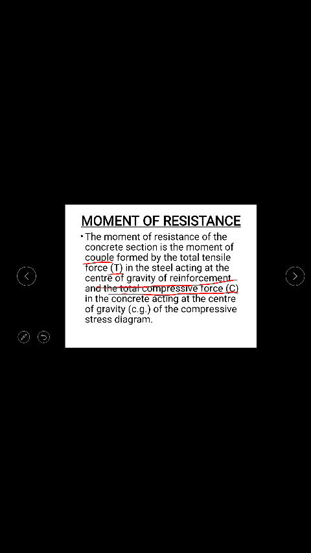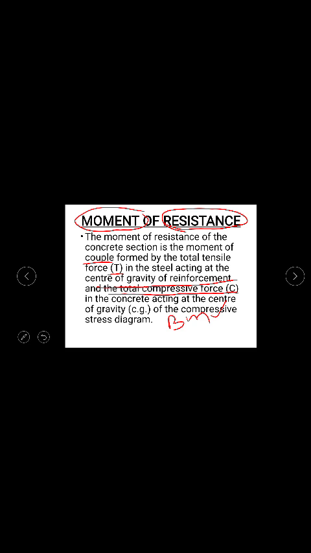See, the moment of resistance, here you are seeing the term resistance. We have just understood what is moment from the concepts of mechanics. Now why is this resistance asked? You must have learnt about bending moments in the strength of materials subject. Because of the external loads, there will be a moment created called the bending moment. This bending moment will actually cause the beam to bend. But as a designer of reinforced cement concrete structures, you should not allow this bending. That means you have to create a resistance for this bending moment.